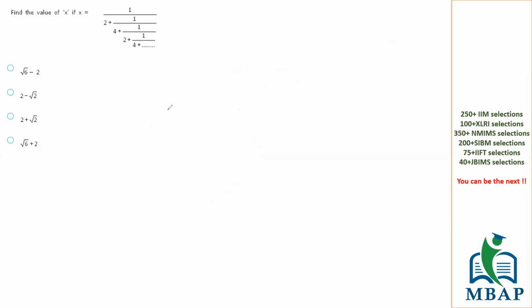I'll give you the best and the easiest way of solving the question. Let's see till this stage. If the question was 1 by 2, the answer would have been 0.5. If the question would have been till here and not till here, then possibly the answer would have been 1 divided by 2.25, which is 1 divided by 9 by 4, which is 4 by 9, roughly 0.44. So the value is decreasing from 0.5 to 0.4. Obviously, whenever the denominator is going to increase, the value will fall. So the answer is going to be close to 0.5, but less than 0.5.